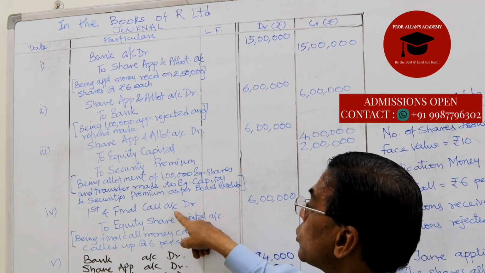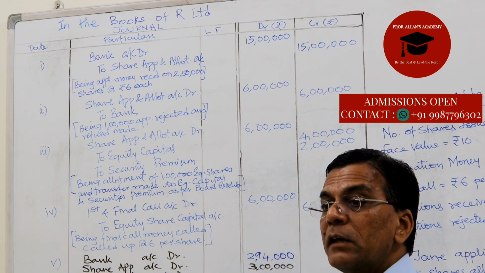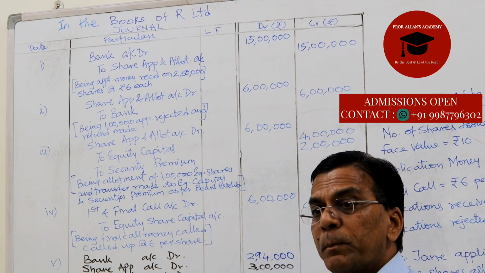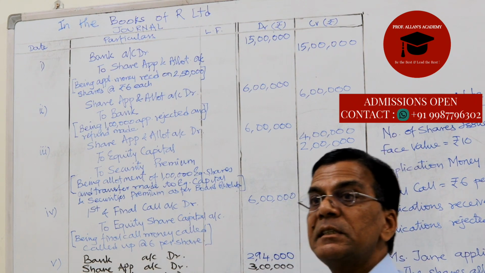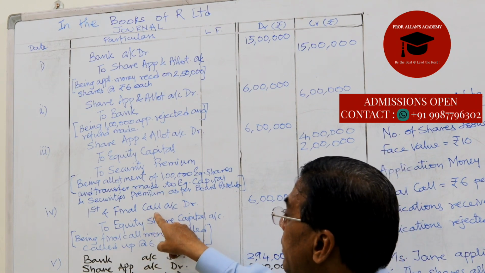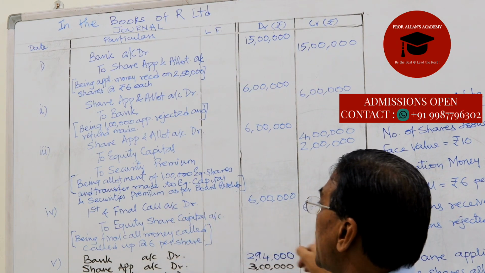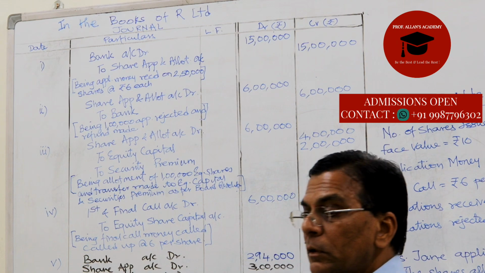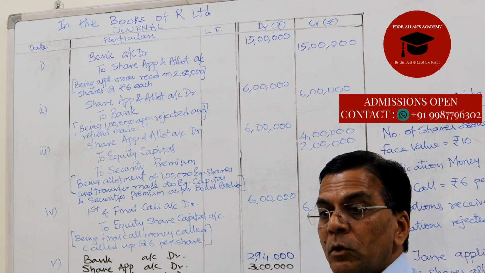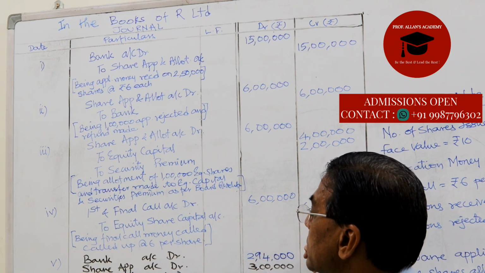Now we have to transfer. We go on to the stage where we are asking for the final call money, and therefore the board passes the resolution. Therefore we need to pass this entry first before entering for the bank transaction. So the entry will be first and final call account debit to equity share capital. And what is the amount that is remaining? 6 rupees per share. On how many shares that were issued? 1 lakh. So that works out to 6 lakhs.